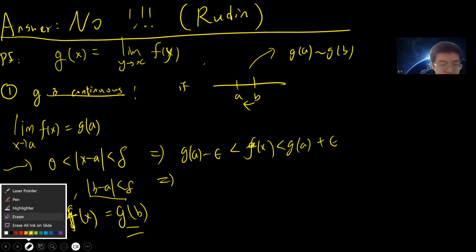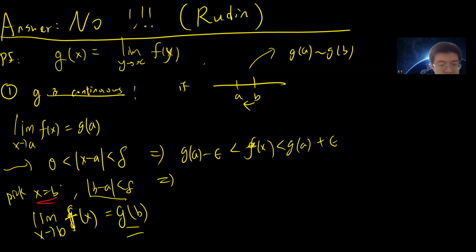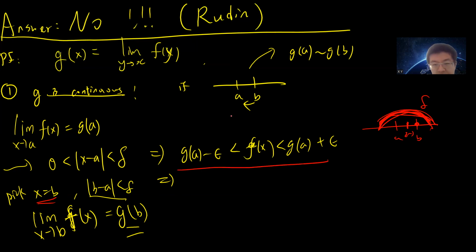If you take x to be close to b, as I say a and b, right? Now there are these deltas, right? If you pick some points that are close approaching b, then this point is still in this region. So it means that if you take the limit x to b of this equation from both sides, then you